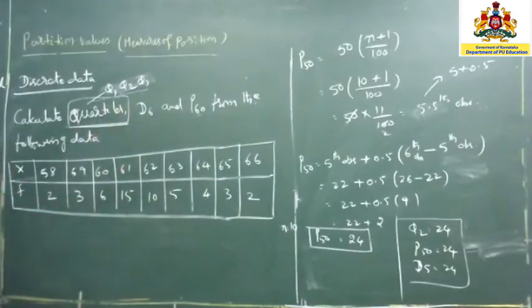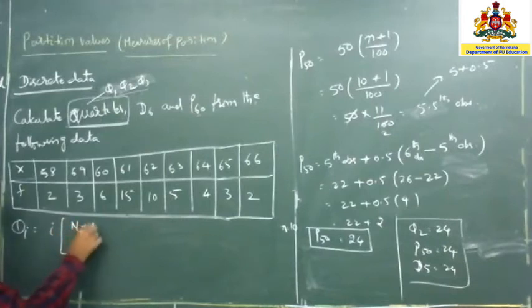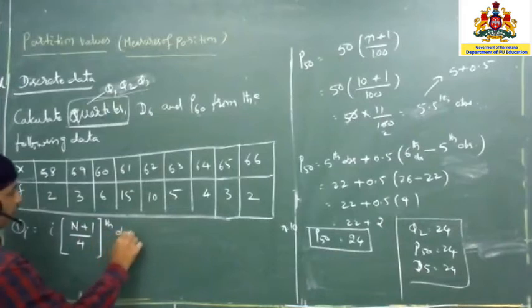Now what is the formula? If it is ungrouped data, we know it is discrete data. Is there any other formula? Yes, there is a different formula, not much difference only. So Qi is equal to i into (N plus 1) divided by 4. What is the difference here? Fifth observation.